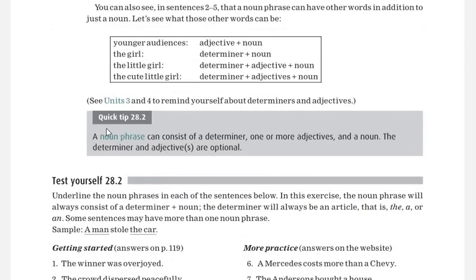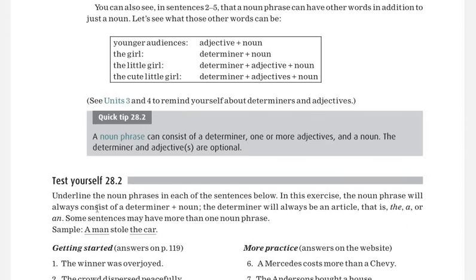Then another quick tip: a noun phrase can consist of a determiner, one or more adjectives, and a noun. The determiner and adjectives are optional. Maybe there is only one adjective in a sentence, or maybe there is more than one, but this is optional. Again, 28.2 is there. You have to underline the noun phrase.